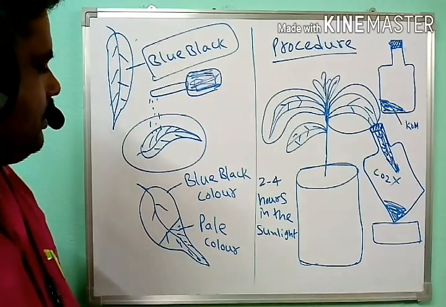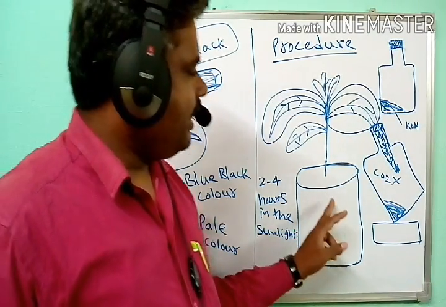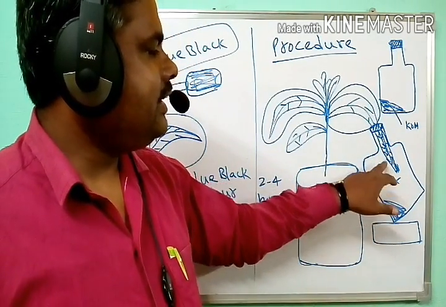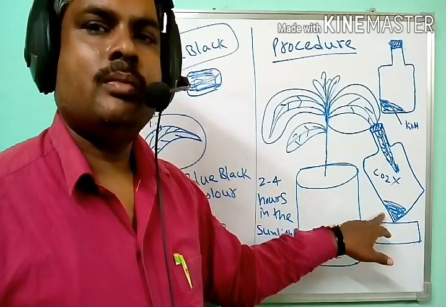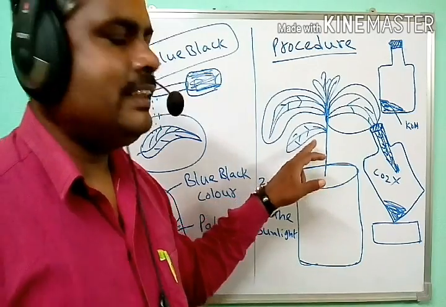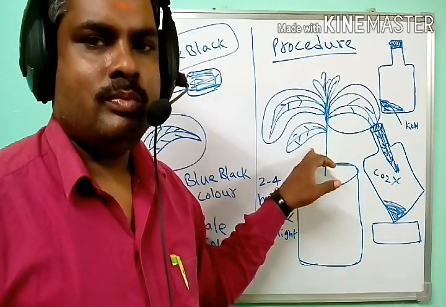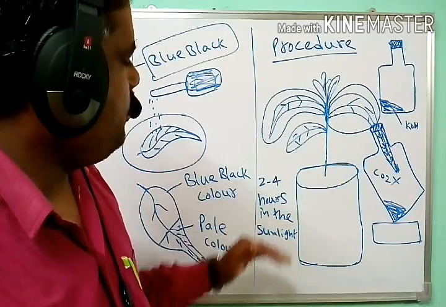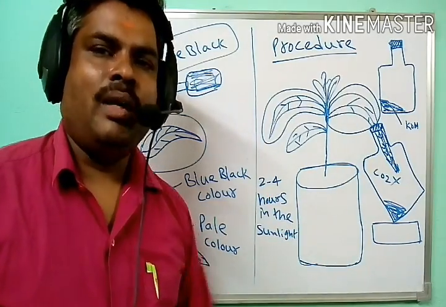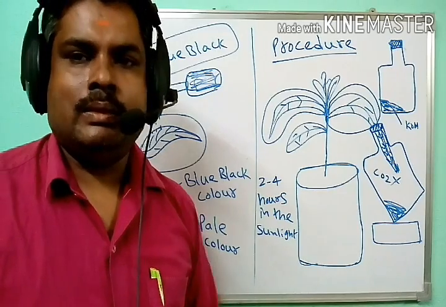Some precautions are also to be taken. One is that the leaf inserted into the bottle must not touch the KOH. And before conducting this experiment, the plant must be destarched. We keep in mind these two important precautions and perform the experiment.